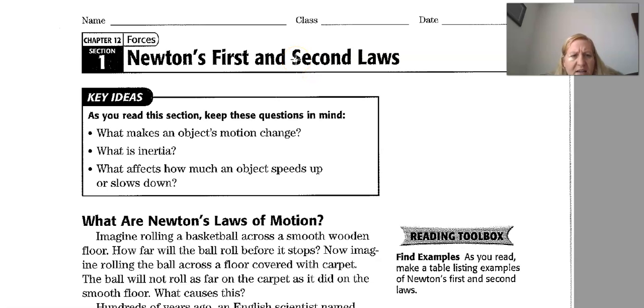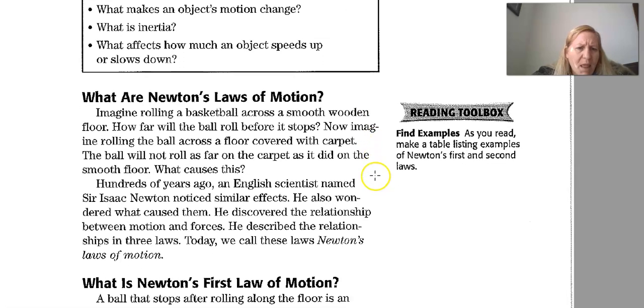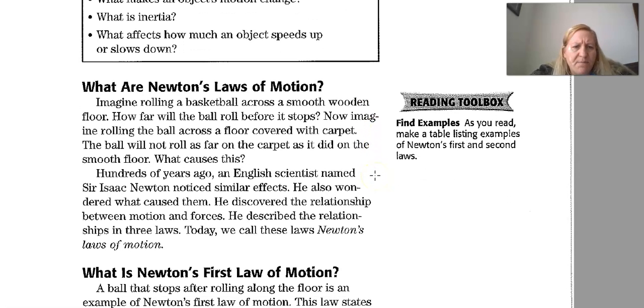All, welcome to Chapter 2, Section 1 for Newton's first and second laws. All right, today we're going to talk about what makes an object's motion change, what is inertia, and what affects how much an object speeds up or slows down. So what are Newton's laws of motion?